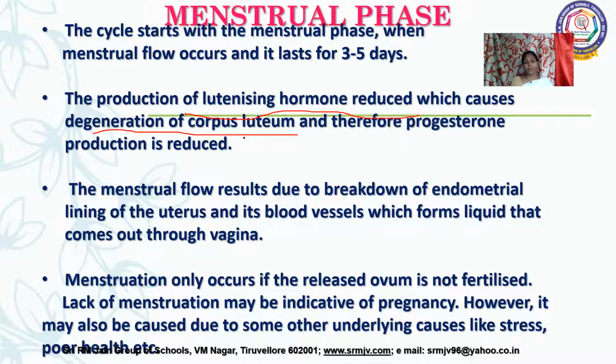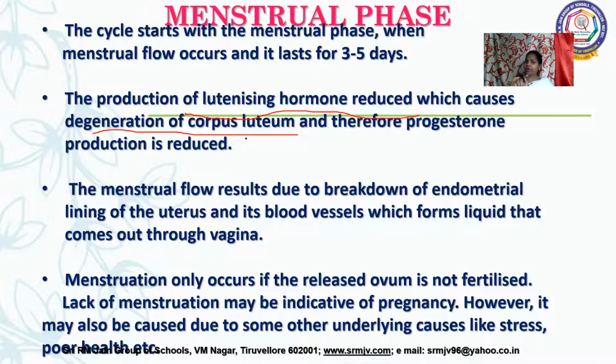We have seen the corpus luteum under oogenesis. It is the remaining part of the Graafian follicle in the ovary after the release of the secondary oocyte, formed from the follicular cells.